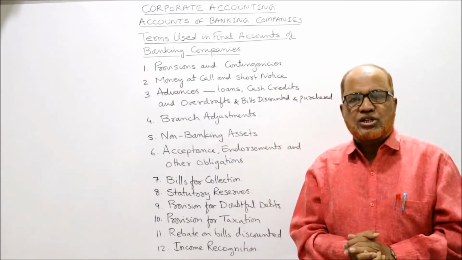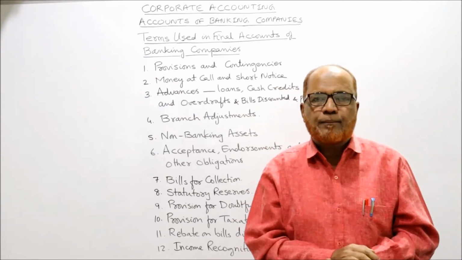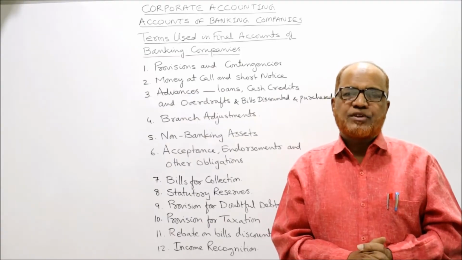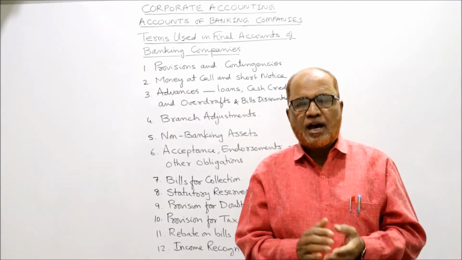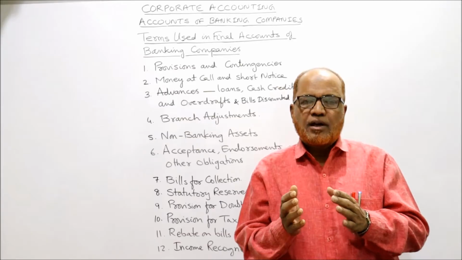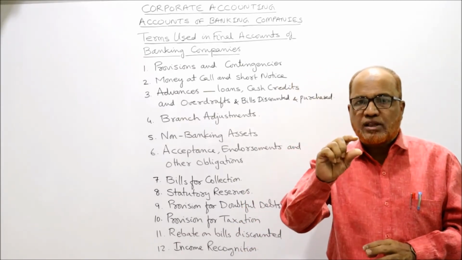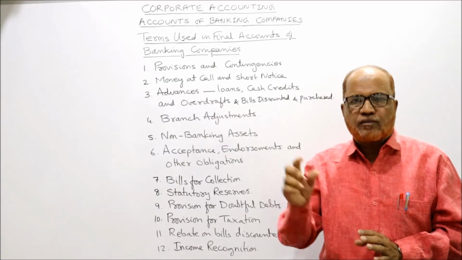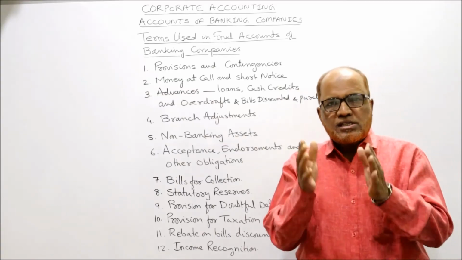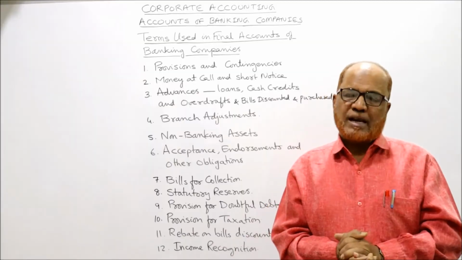Now at the foot of the balance sheet, 2 items will be taken: contingent liabilities, schedule number 12, and bills for collection. These 2 items will be shown at the foot of the balance sheet, below the total of the assets. So this is the complete format of the balance sheet.